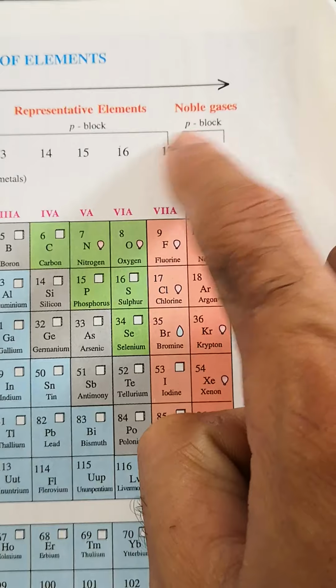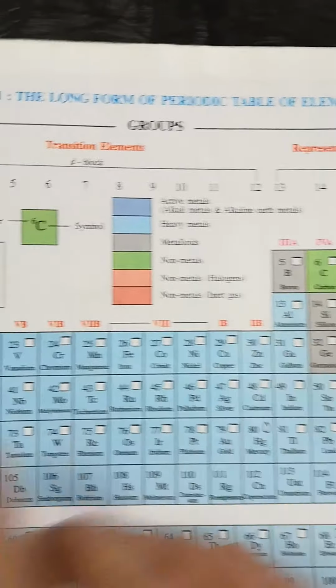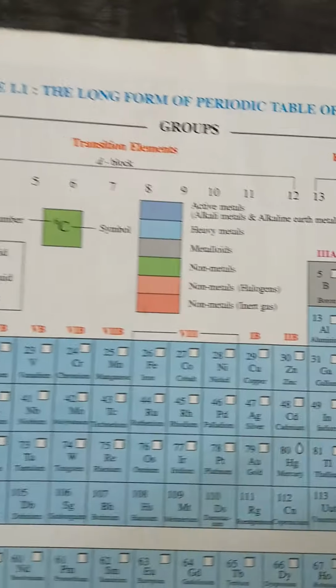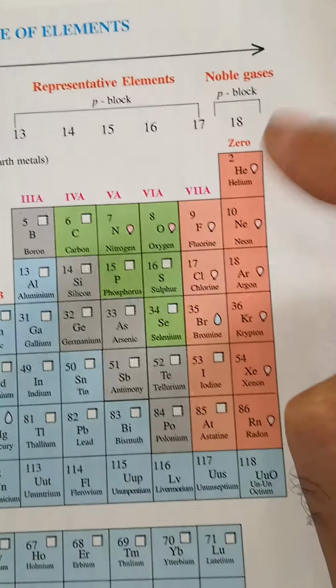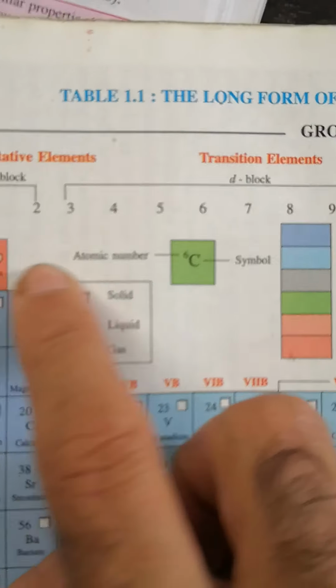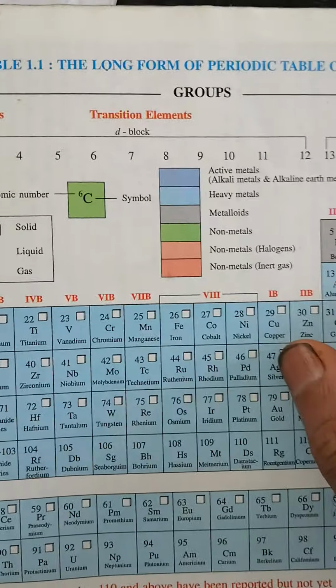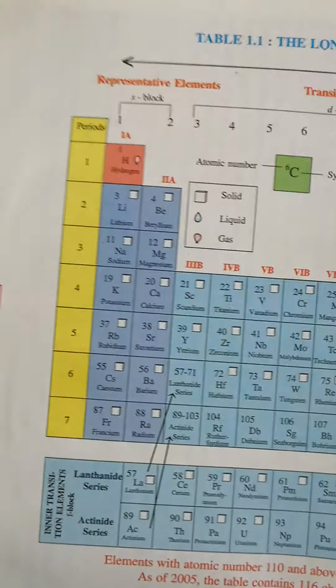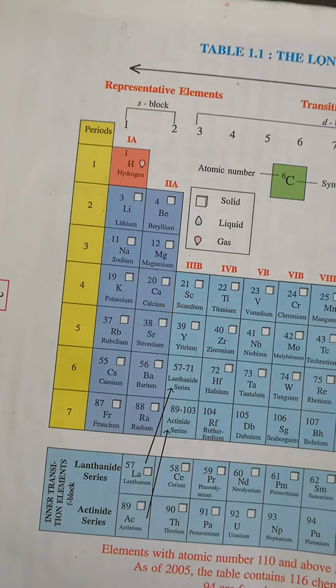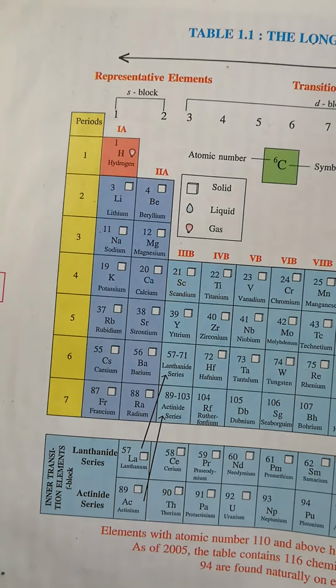And noble gases, they mention over there. Okay, then they have 8 electrons in the outermost shell except helium, only helium. And then we have the periods. In the period you can check here, in the first period we have how many elements? 1 and 2. These are the two elements here. So the first period is the shortest period, with 2 elements.